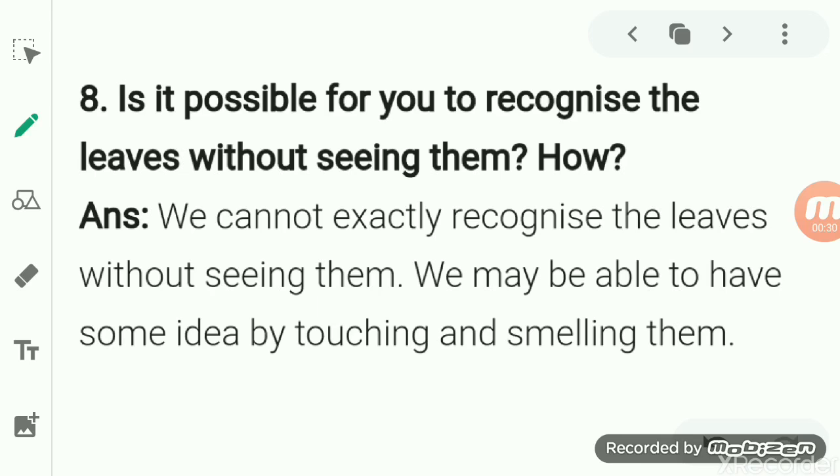How? Is it possible for us to recognize, by simply seeing the leaves, which plant they are from? No. We cannot easily recognize the leaves without seeing them. After seeing them, touching and smelling them, we get an idea of which plant it belongs to.